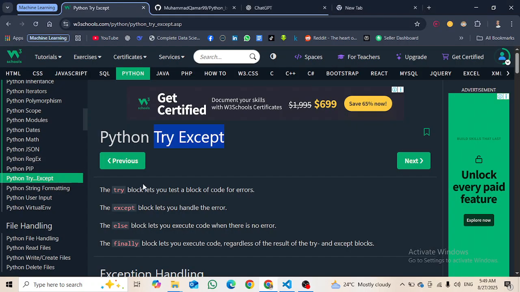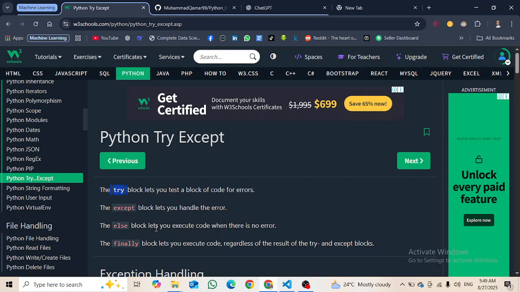Let's read this tutorial. So the try block lets you test a block of code for errors. If a block of code has an error, we can know by using the try keyword, right? Then we have the except block, which lets us handle the error.